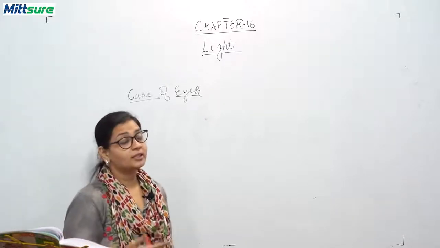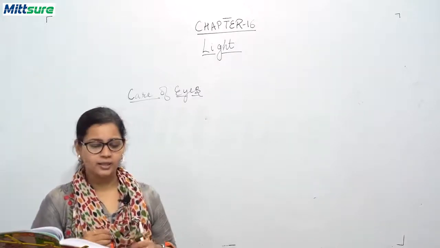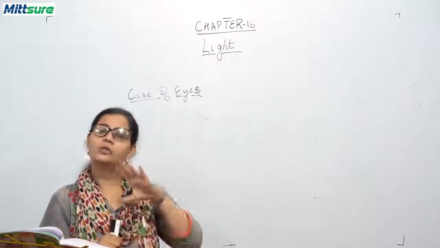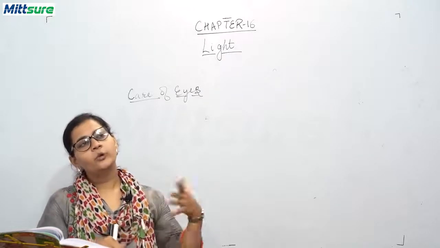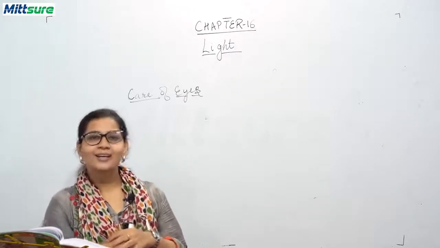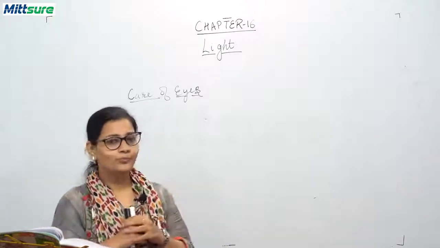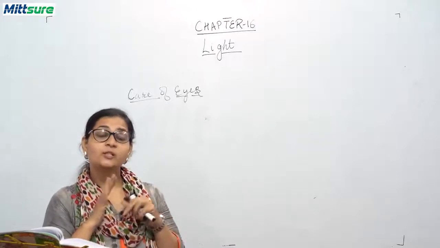Now the sixth thing that you can do is completely relax your eyes and the surrounding muscles. What you do is close your eyes and think of something that is pleasant. Think of going to an amusement park, okay? Think of going to Disneyland or anywhere you want to go, okay?